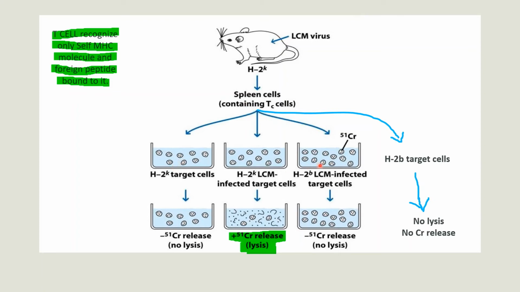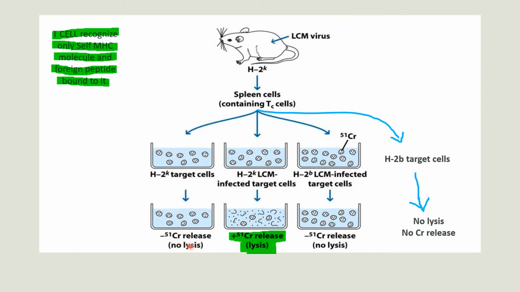Different strain means H2B. Same strain means H2K. And those may be infected or non-infected cells. These are infected cells and these two are non-infected target cells. Here in this first experiment you can see that there is no cell lysis and that's why there is no chromium release.